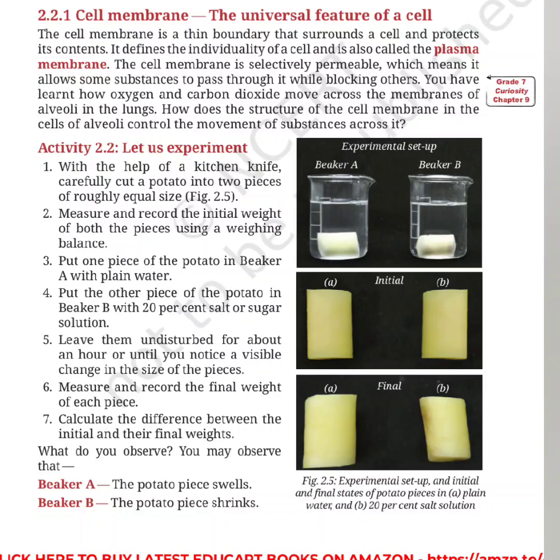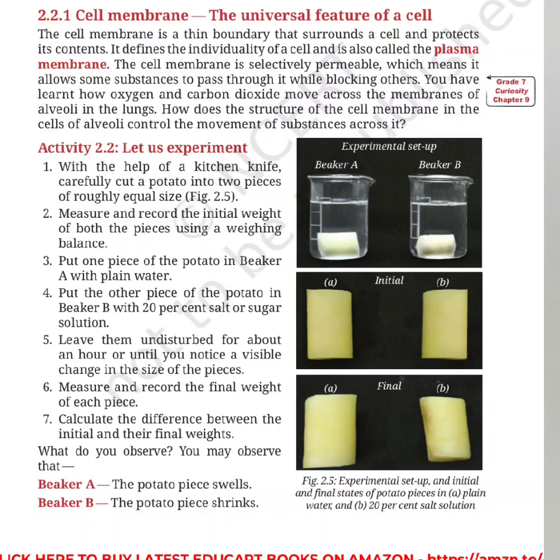See, in plain water, there are plenty of water molecules when we compare it with the potato. So the water molecules will move from the higher concentration area to the lower concentration area through a semi-permeable membrane. That is what we call osmosis. And in the second case, the potato contains more water molecules when we compare it with the salt water or sugar water.